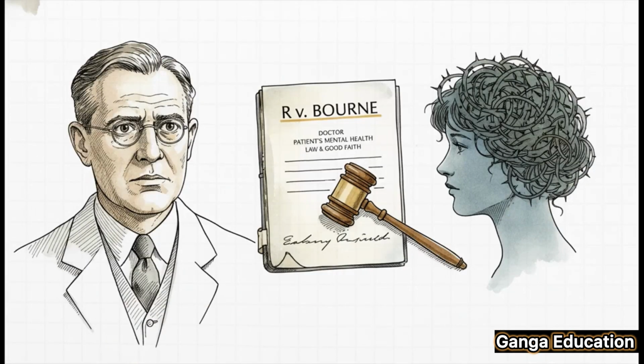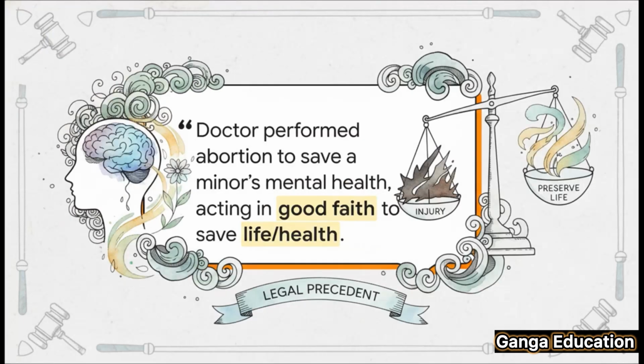Now, we'll turn to case law. As you know, judicial precedents are essential for understanding how courts interpret these provisions. We'll begin with the influential English case of R v. Bourne. This case was pivotal because it broadened the interpretation of the word benefit.